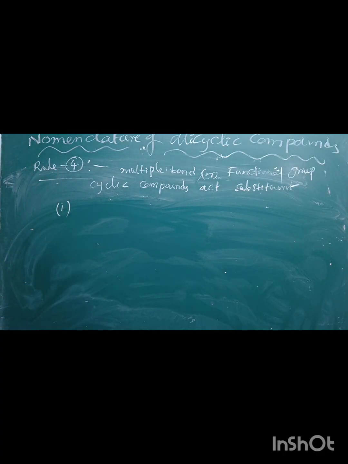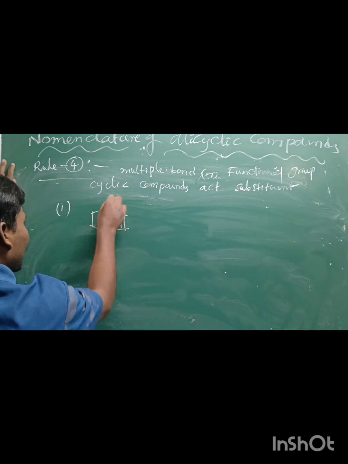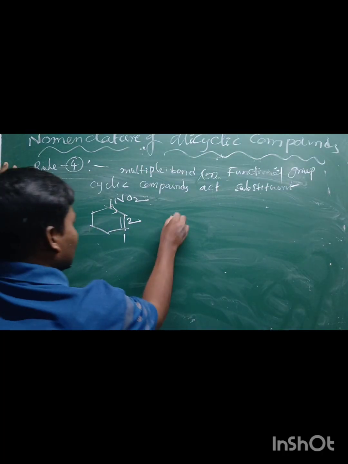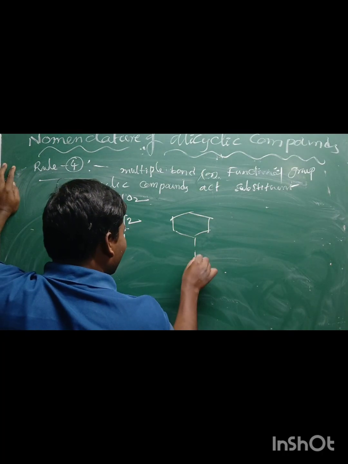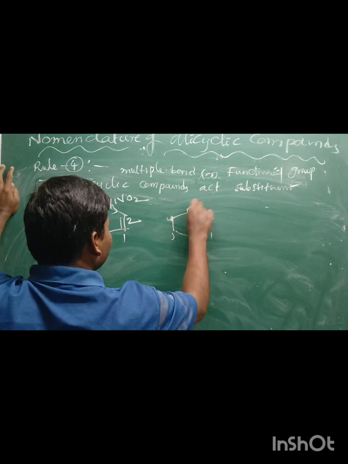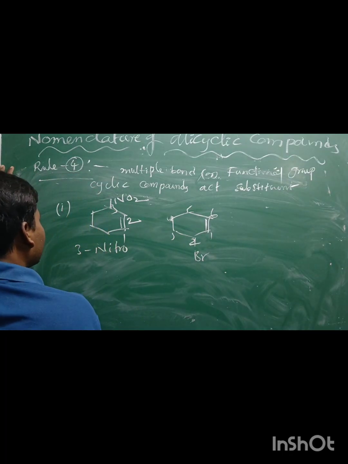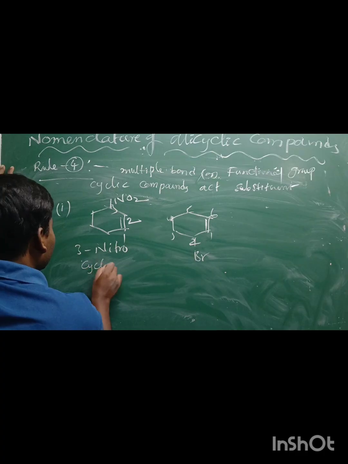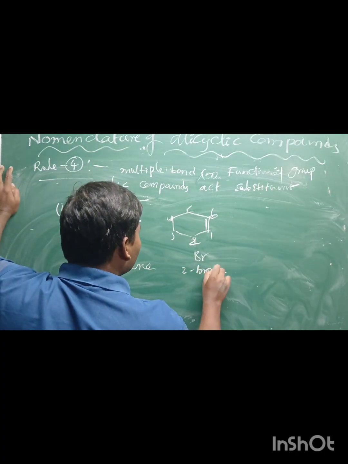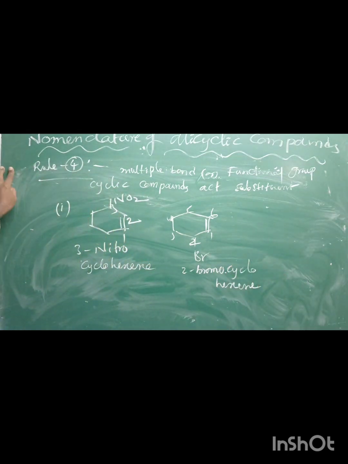For example, if you take here cyclohexane, here double bond is there, here nitro group is there. Numbering always starts from here only. Cyclohexane is there, here Br is there, numbering here. Numbering always starts from here also. That means 3 nitro cyclohexene, 2 bromo cyclohexene.